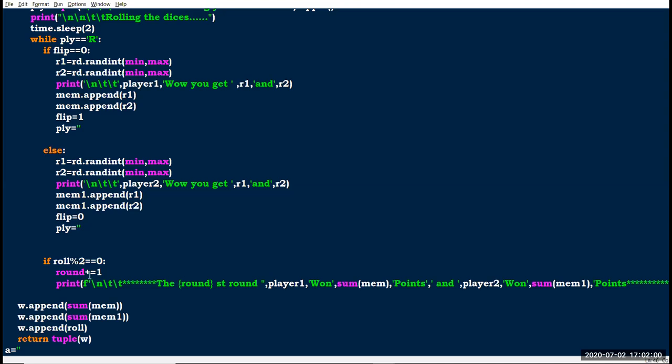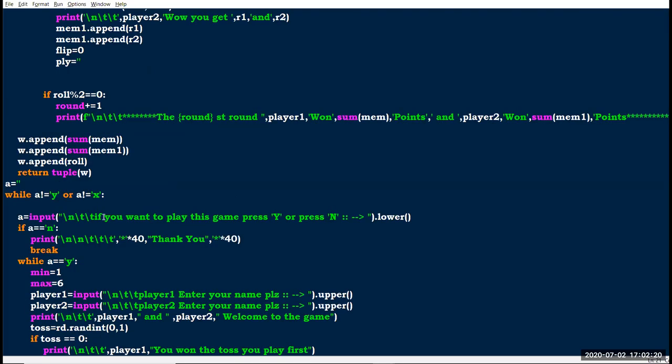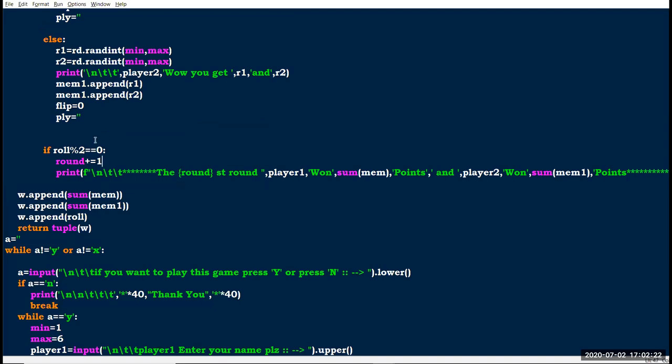So the round value gets 1 added each time, up to 5 rounds. When round equals 5, the loop gets broken. That is the condition I have given here: round is 5 and roll is equal to 10.